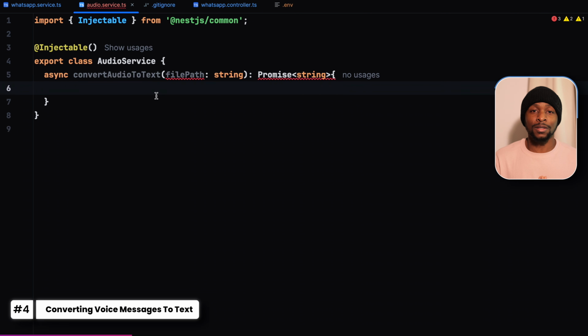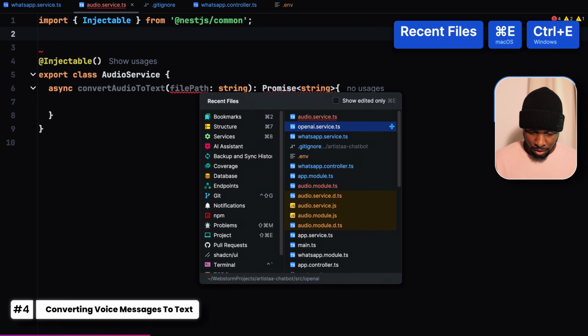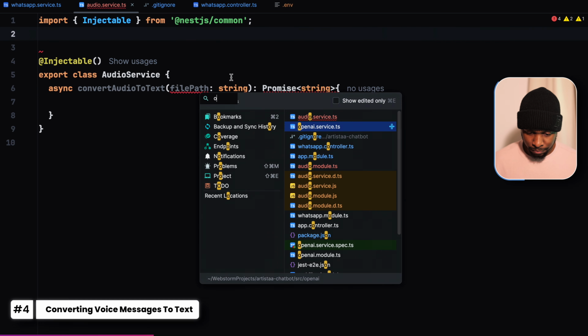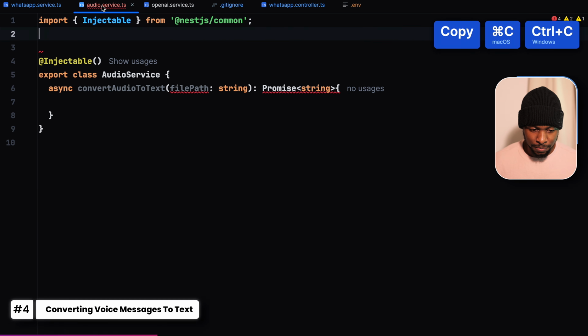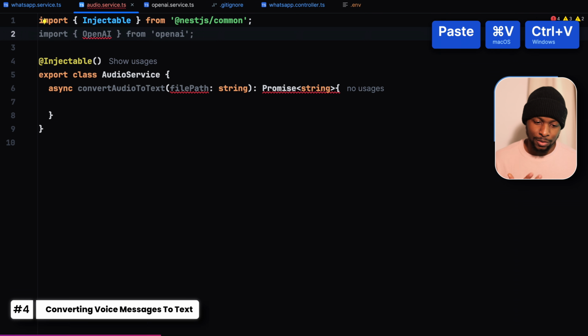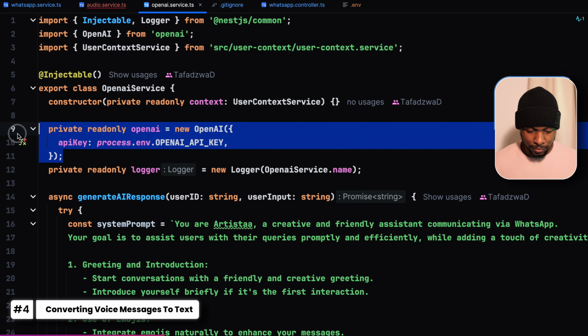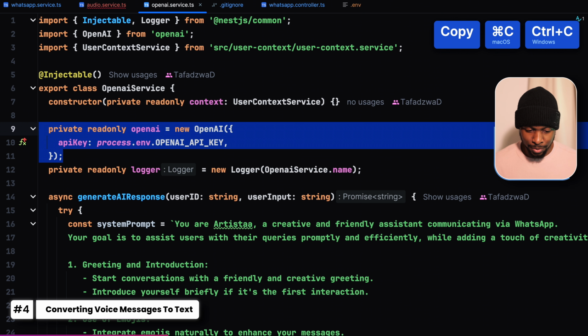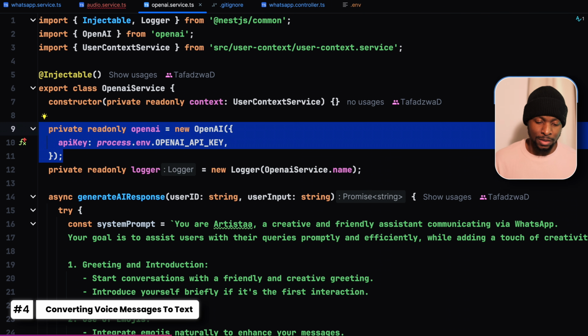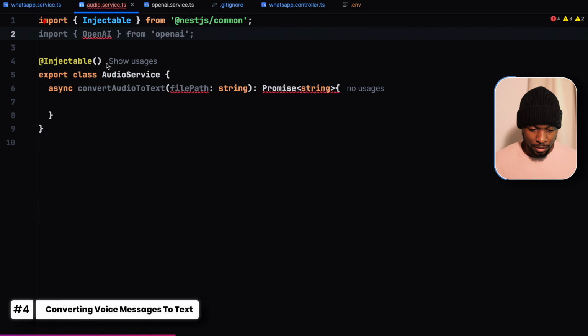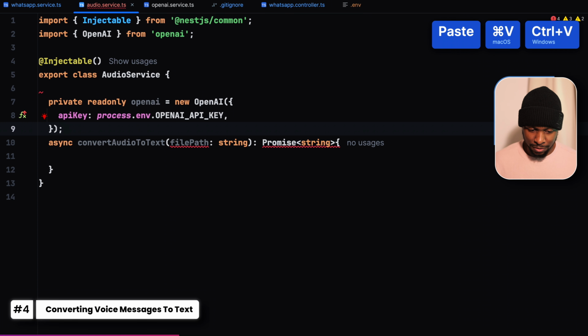Faster Whisper Server is OpenAI API compatible. The transcription is pretty much straightforward because we're going to use the OpenAI library, or the OpenAI client, for the transcription. Let us open the OpenAI service, copy the import, put it in our audio service, and then we also copy the OpenAI class instantiation and paste it in our audio service.